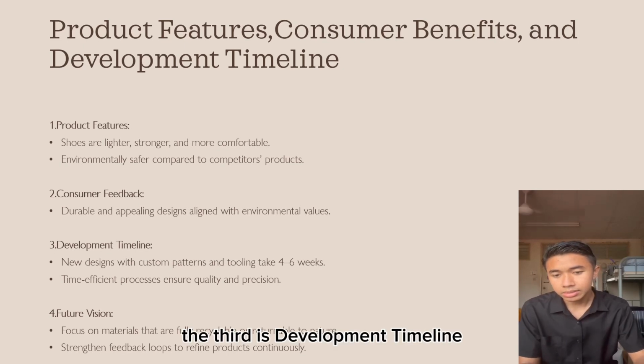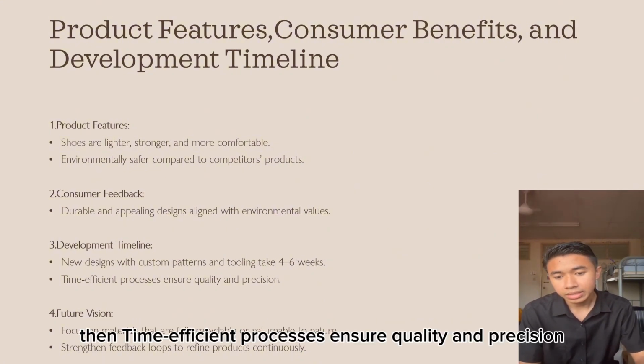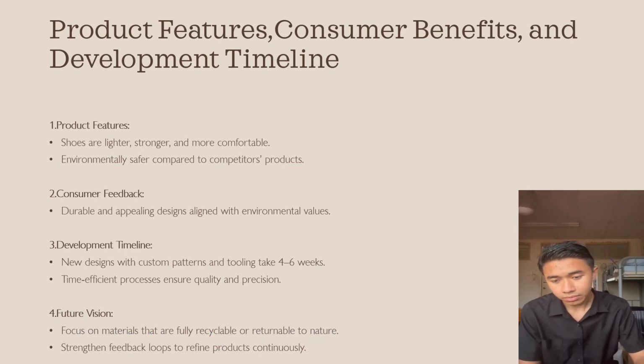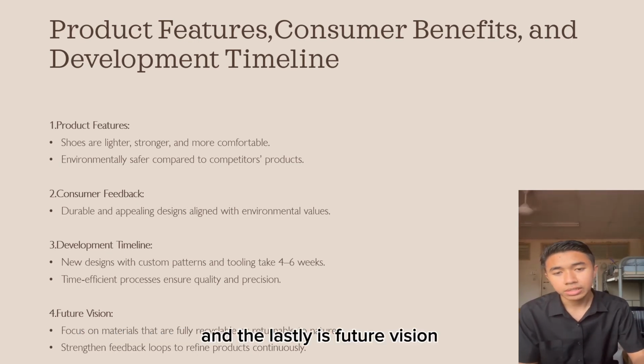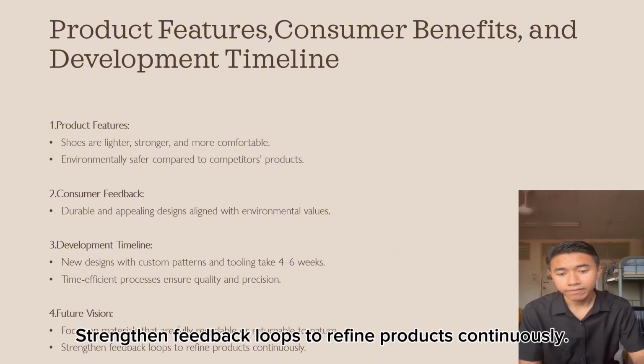The third is development timeline. New design with custom pattern and tooling take 4 to 6 weeks. Then time efficient process ensure quality and precision. And the lastly is future vision. Focus on material that are fully recyclable or returnable to nature. Strengthen the feedback loop to refine product continuously.